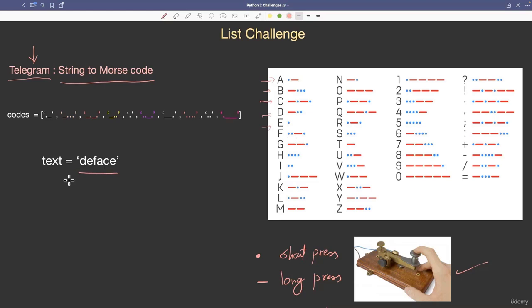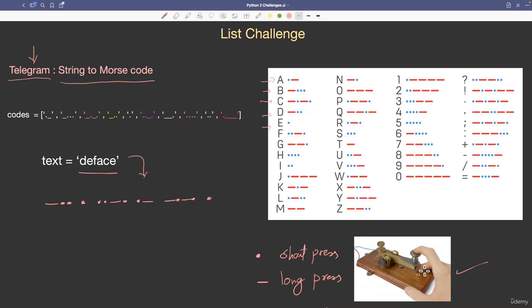In this way, all the letters are converted into codes. I will write it here: D means dash dot dot, E means just dot, F means dot dot dash dot, and A means dot and then dash, and C means dash dot dash dot, then again the gap, then E means dot.